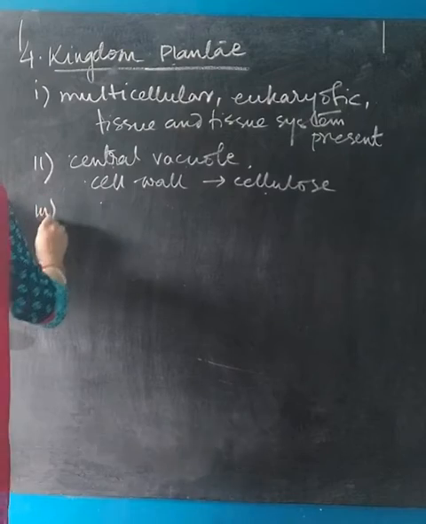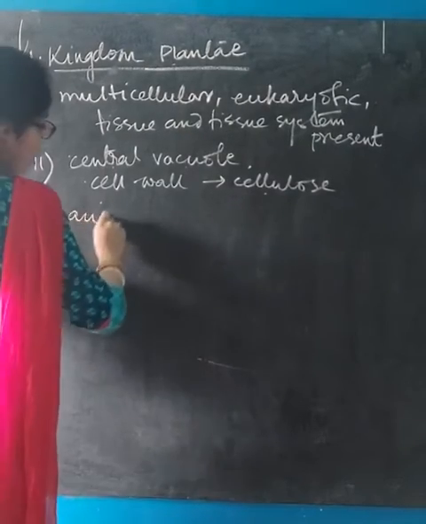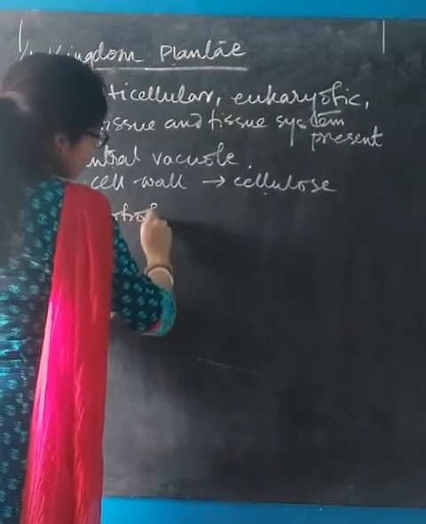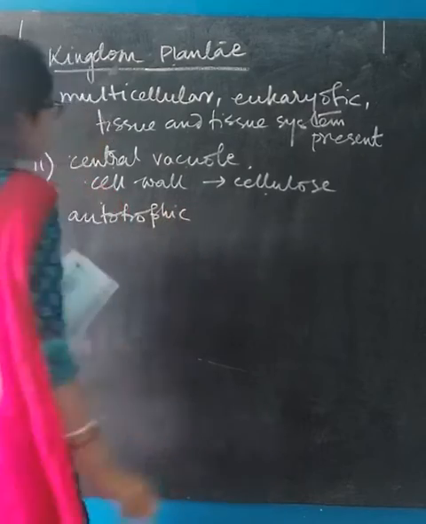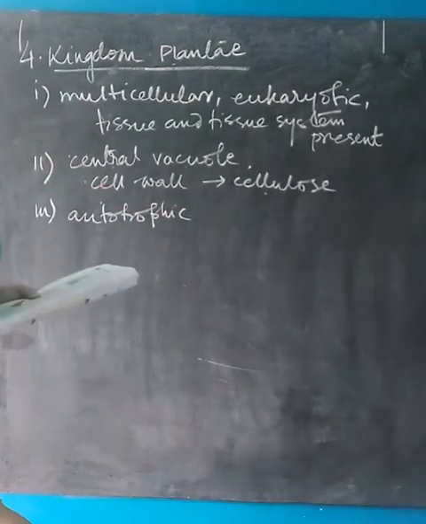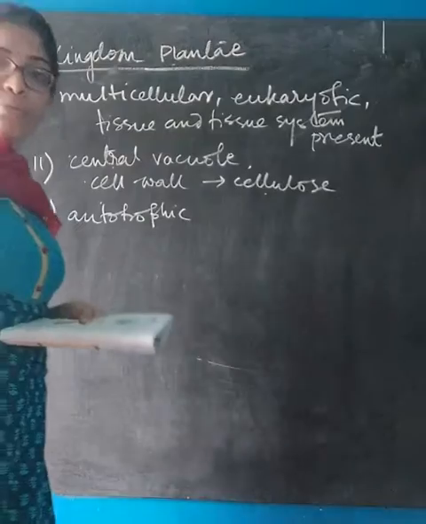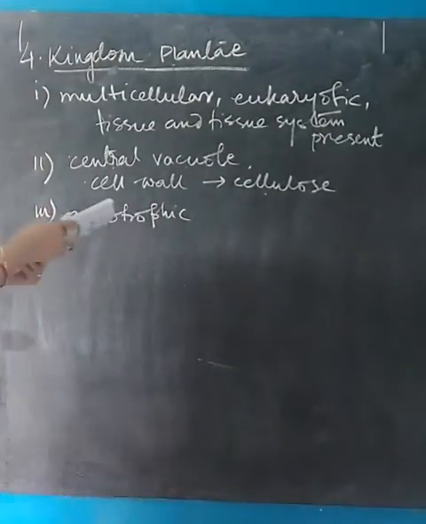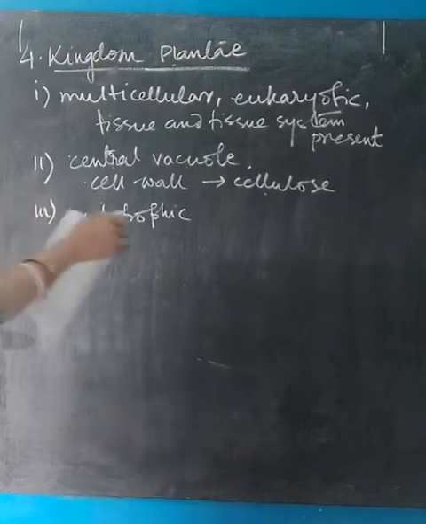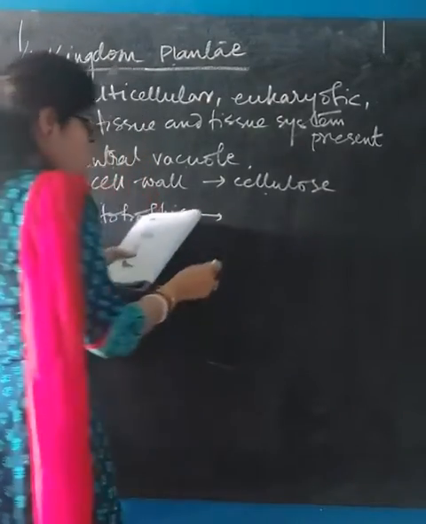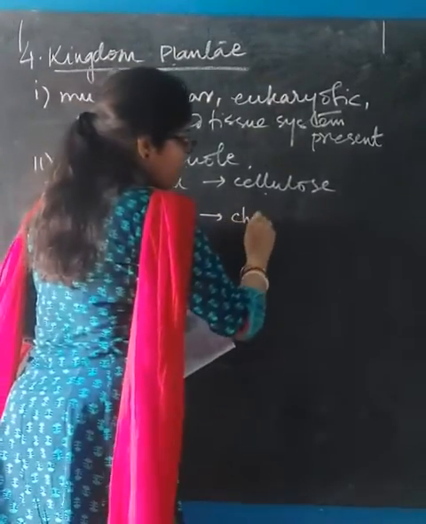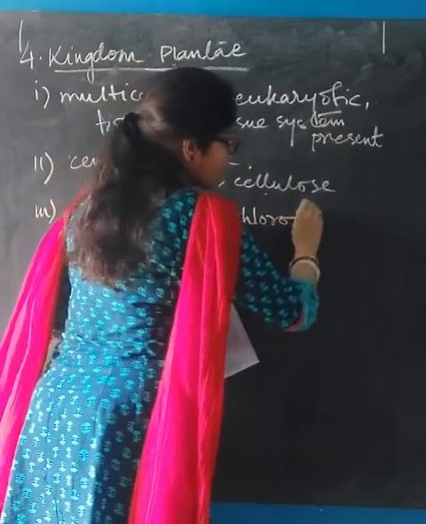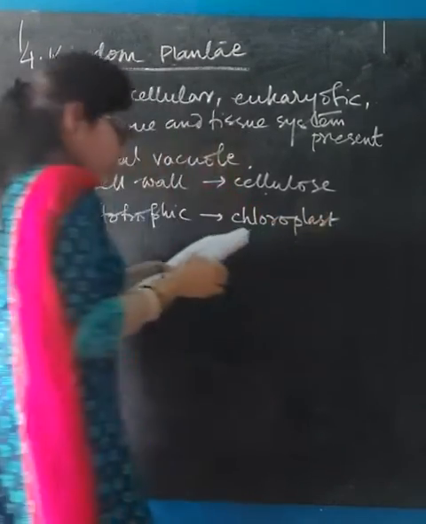Moving on to the third point, mode of nutrition is autotrophic. Obviously, we all know that green plants contain chlorophyll and they can produce their own food themselves. So the mode of nutrition that they undergo is known as autotrophic. Photosynthetic organs contain chlorophyll. For this reason, chloroplast is found. Chloroplast is found in plant cells.